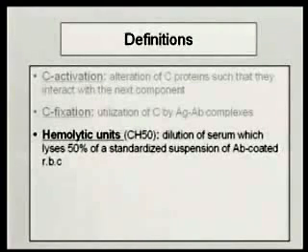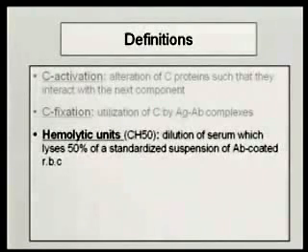What the lab is looking for is the dilution of serum that gives lysis of 50% of the erythrocytes. That is referred to as one complement-fixing CH50 unit. So let's say they take a patient's serum and they have to dilute it 100-fold to get to the point where 50% of the erythrocytes are lysed. In that 100-fold dilution, there is one hemolytic complement unit, or one CH50.